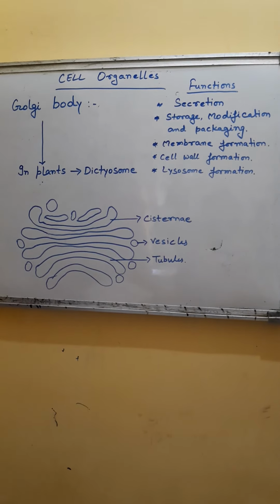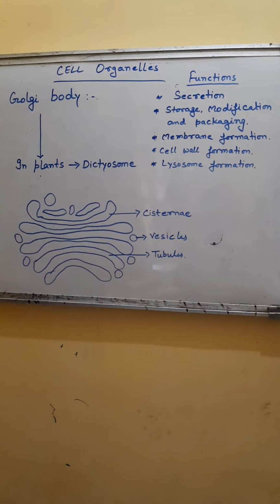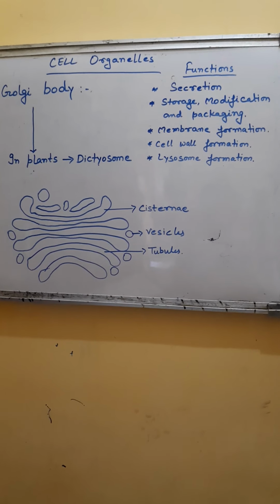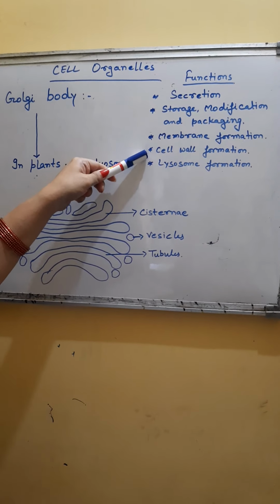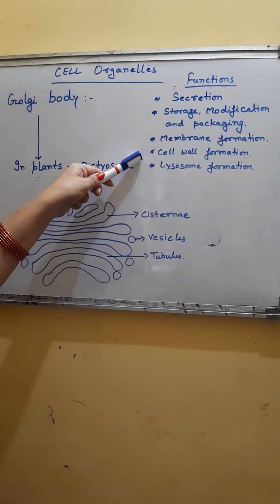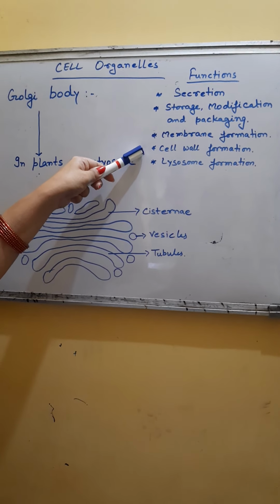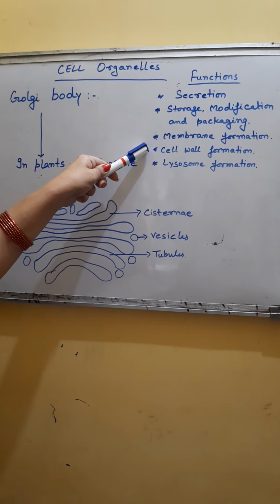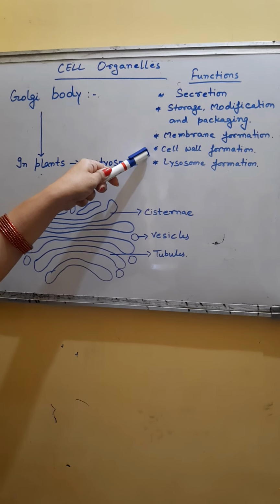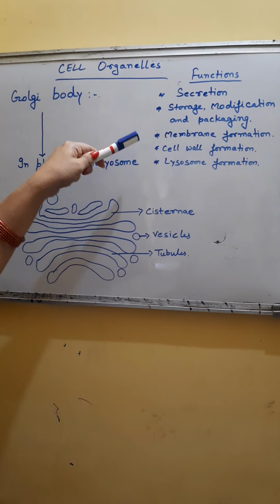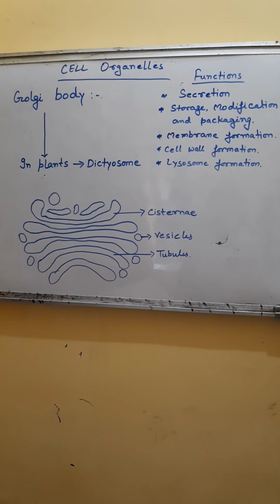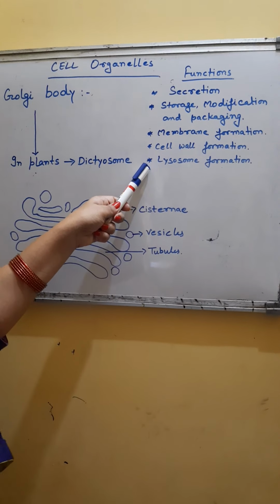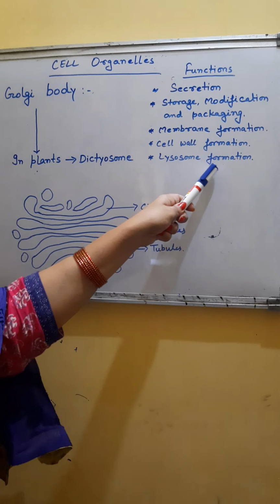The Golgi complex is responsible for membrane formation. It plays an important role in formation of the plasma membrane. The next function of the Golgi complex is that it helps in cell wall formation. It helps in cell wall formation in plant cells by helping during formation of the cell plate. So the Golgi complex is also involved in cell wall formation, and it is responsible for lysosome formation also.